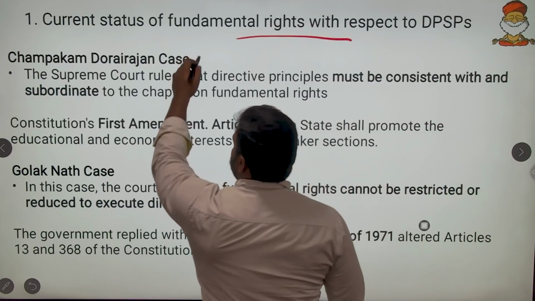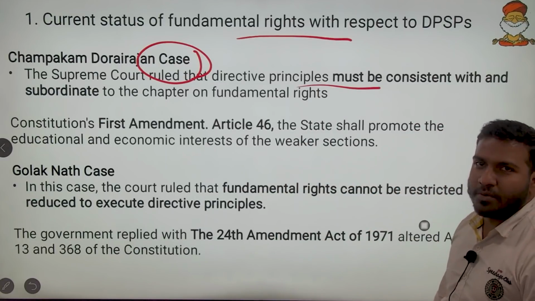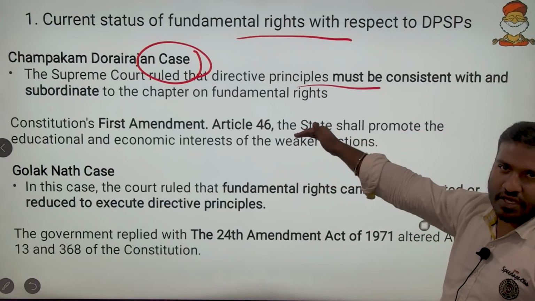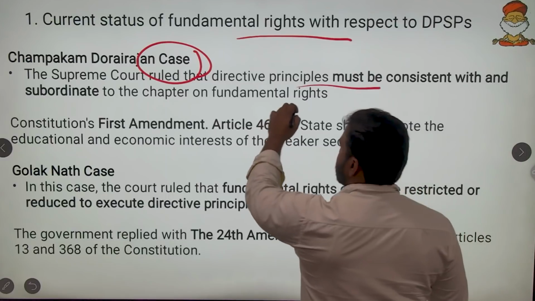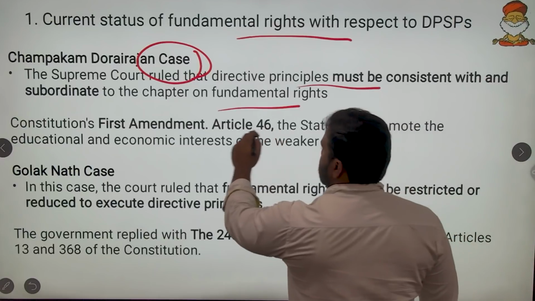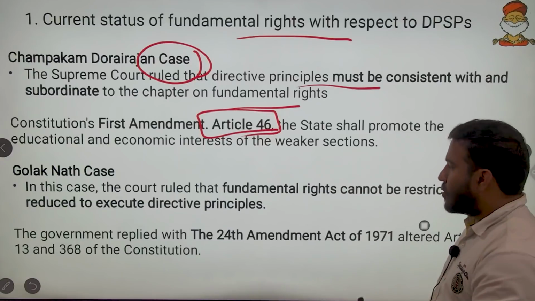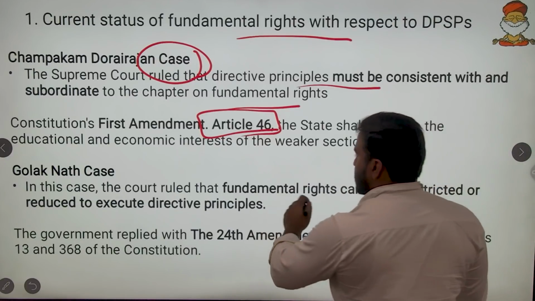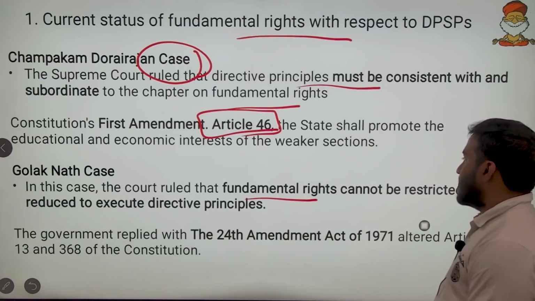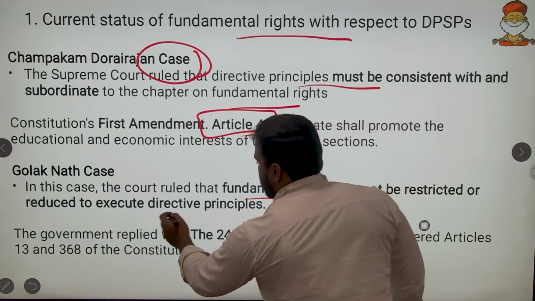The Champakam Dorairajan case said that directive principles must be subordinate to fundamental rights. This was against the Shankari Prasad judgment, and then Parliament replied with Article 46, the First Amendment of the Constitution. Then the Golaknath case came. In the Golaknath case, the Supreme Court again said fundamental rights cannot be restricted or reduced to execute a directive principle.